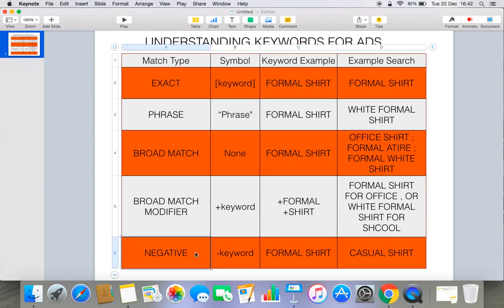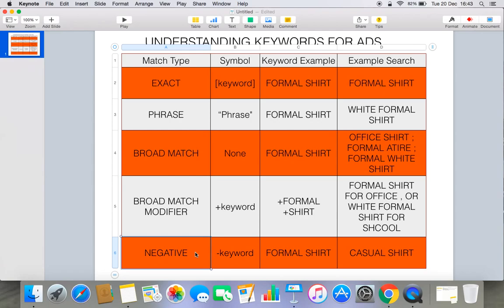Let's move to the next keyword type and understand what a negative keyword is. Negative keywords are basically those keywords which you don't want to use for any of your advertisement. Suppose you're selling only formal shirts online, so you don't want people who are searching casual shirts to see your ad, because the purpose of your ad is basically two things: you want your ad to be clicked, and then the person coming to your landing page ends up buying. But when your ad is clicked, the advertiser is paying some money.